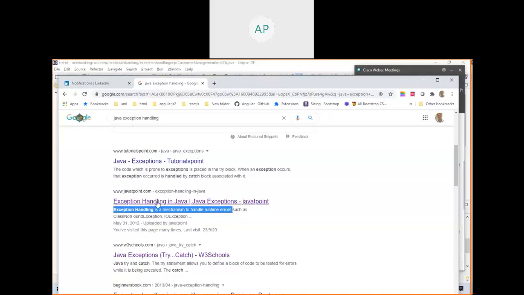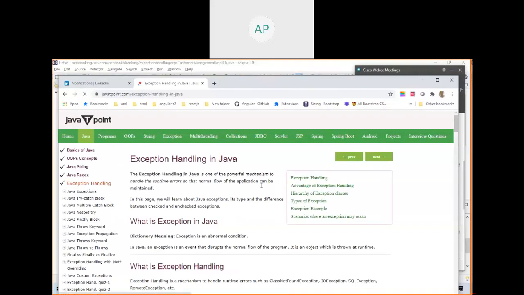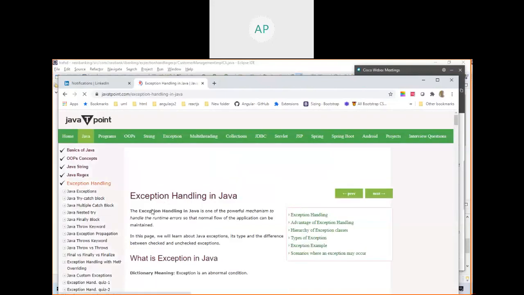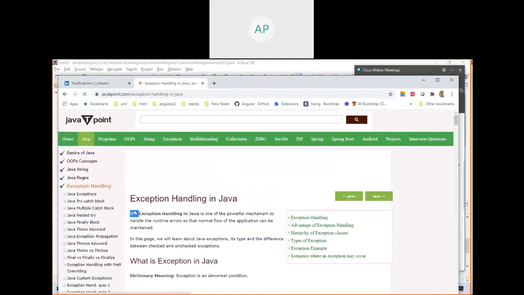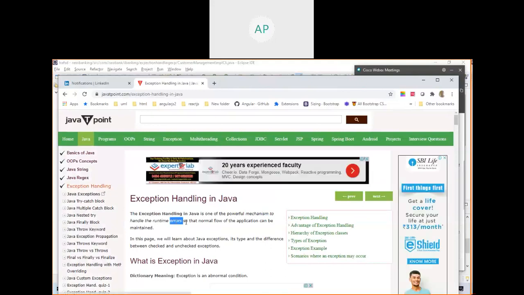For example, let me go to this site, any site. The exception handling in Java is one of the powerful mechanisms to handle runtime errors, when the program is running by the JVM. So when you call a method, that method will be run by the JVM, right? That is runtime.